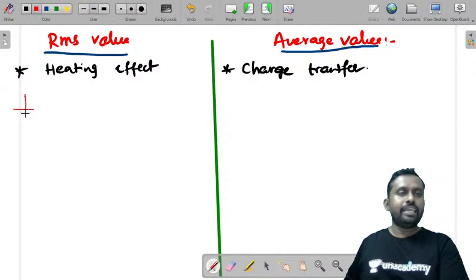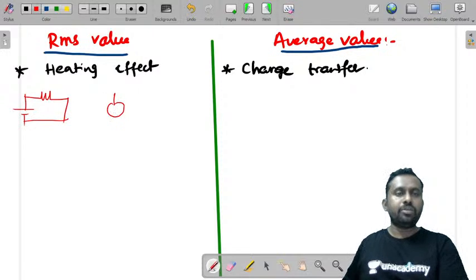So now let us consider a DC circuit and an AC circuit.